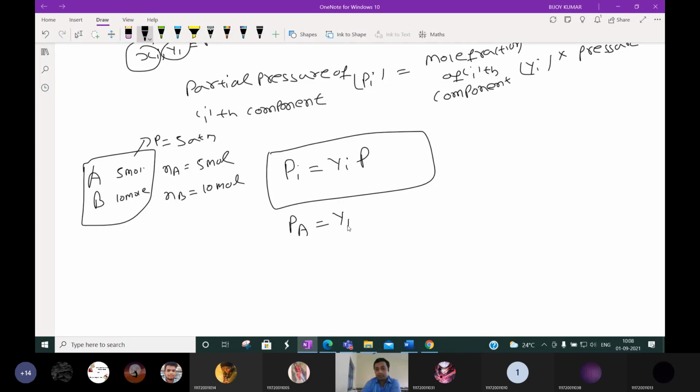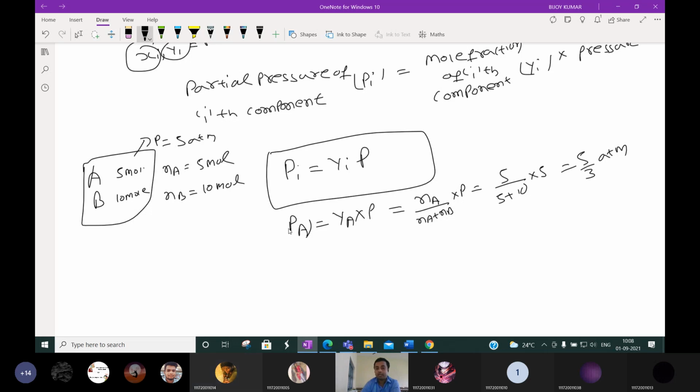It will be the mole fraction of A into total pressure. Or you can say mole fraction of A means Na by Na plus Nb into total pressure. Or you can say 5 by 5 plus 10 into 5 atmosphere. So it will be 5 by 15, 5 by 3. 5 by 3 atmosphere. Okay. You see how easily by using this formula we can calculate this partial pressure without doing experiment.